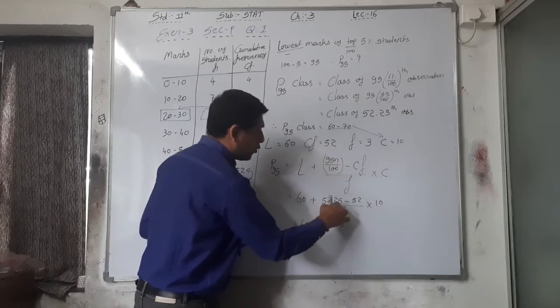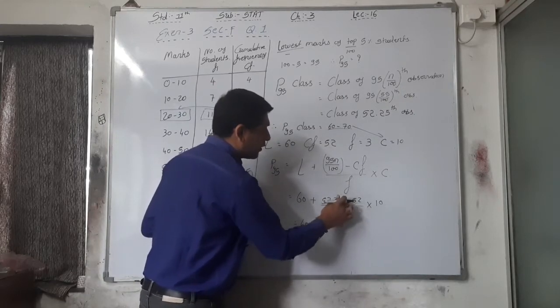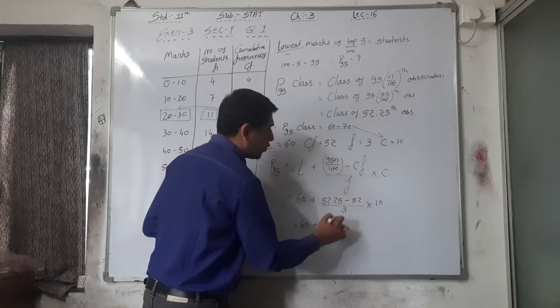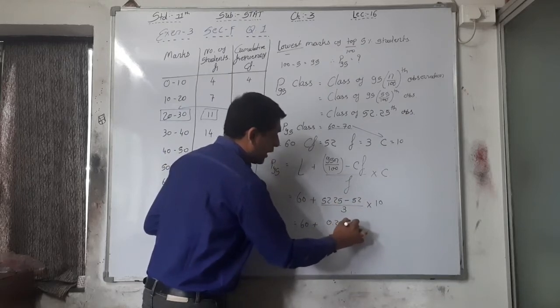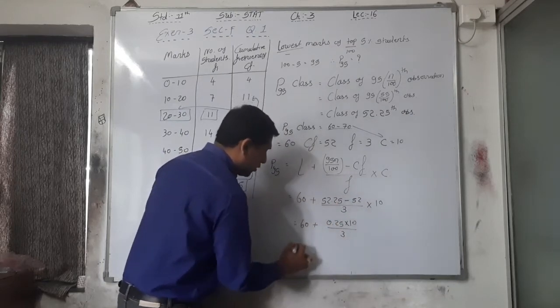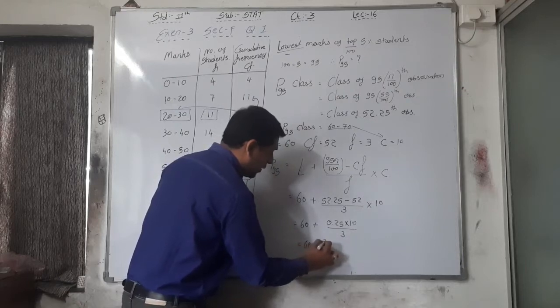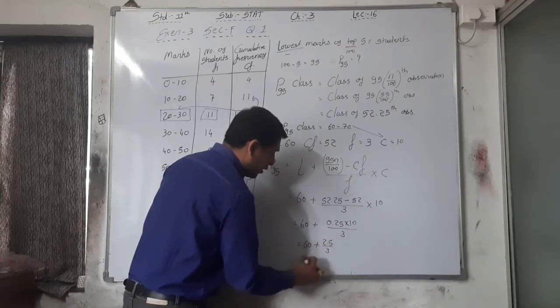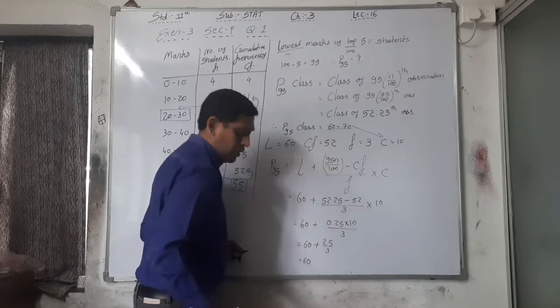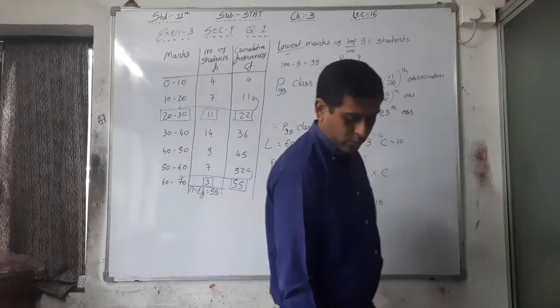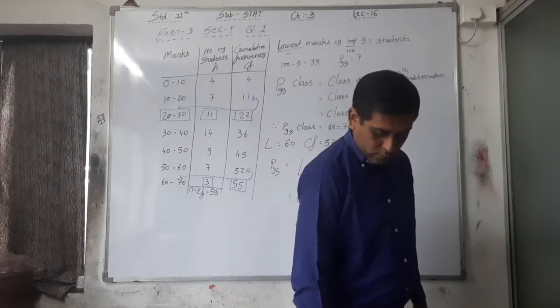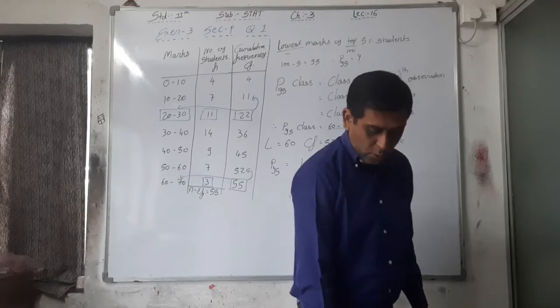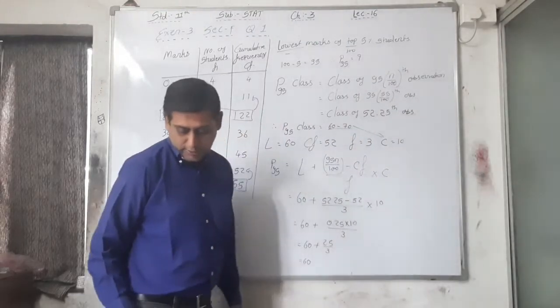See here 52.25 minus 52, that is 0.25 into 10 divided by 3. So 2.5 divided by 3. Here your answer is 60.8333.